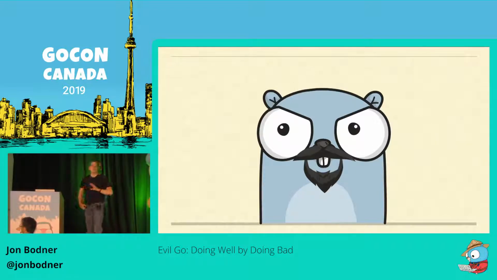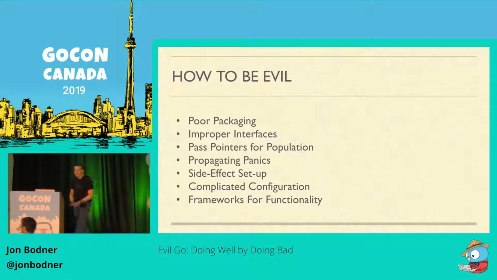We don't have time to cover all the ways you can make your code terrible, so let's just talk about a few. And they are poor packaging, improper interfaces, passing pointers for population, propagating panics, side effect setup, and frameworks for functionality. Sorry, got that out of order. In order to properly do evil, you do have to know how to do good. So we'll go through these points one at a time. We'll see how goody-goody programmers do things, and then we'll see how to be evil.